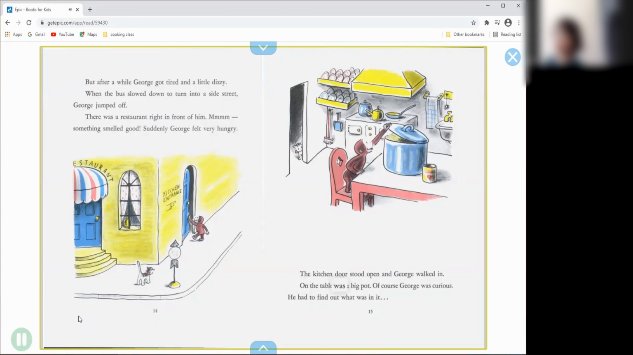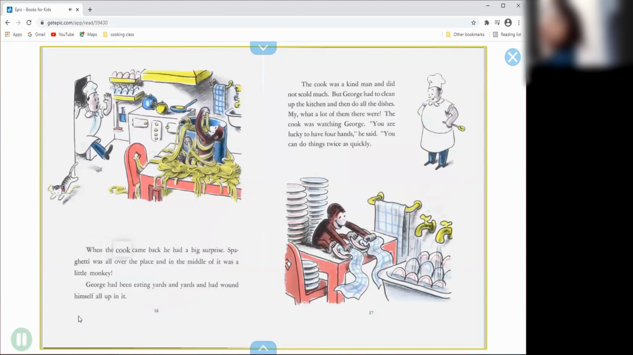On the table was a big pot. Of course, George was curious. He had to find out what was in it. When the cook came back, he had a big surprise. Spaghetti was all over the place, and in the middle of it was a little monkey. George had been eating yards and yards and had wound himself all up in it.